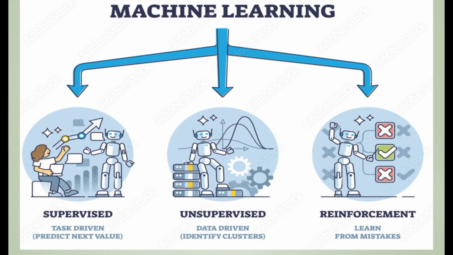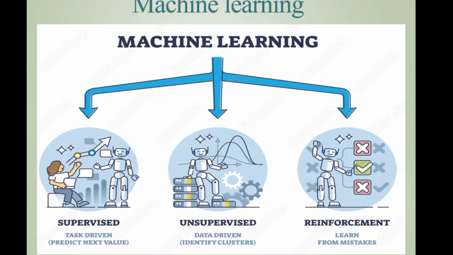Okay. So first, machine learning. It is a subfield of artificial intelligence. There are three types of machine learning: supervised, unsupervised, and reinforcement learning. Okay. So first we will see the difference between supervised and unsupervised learning.